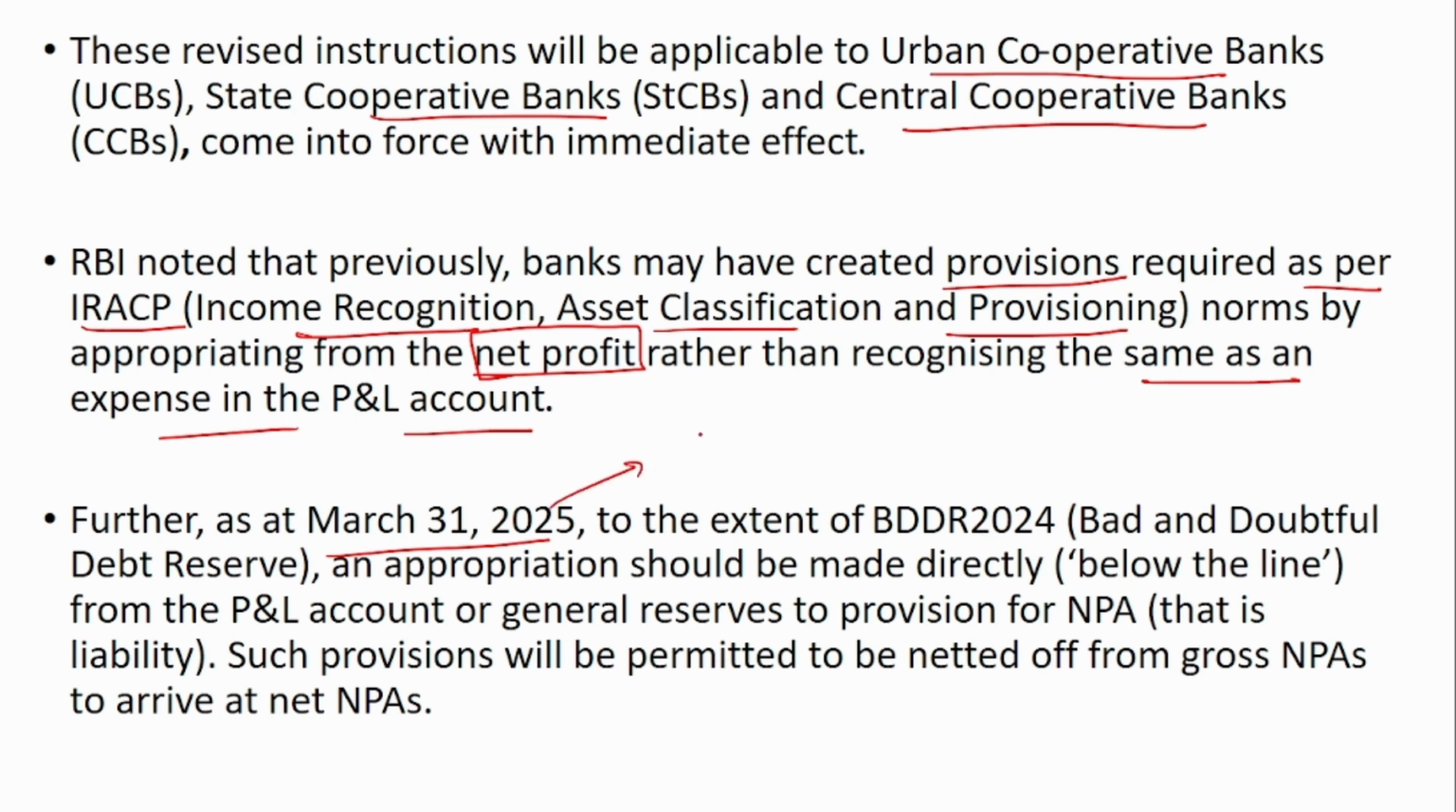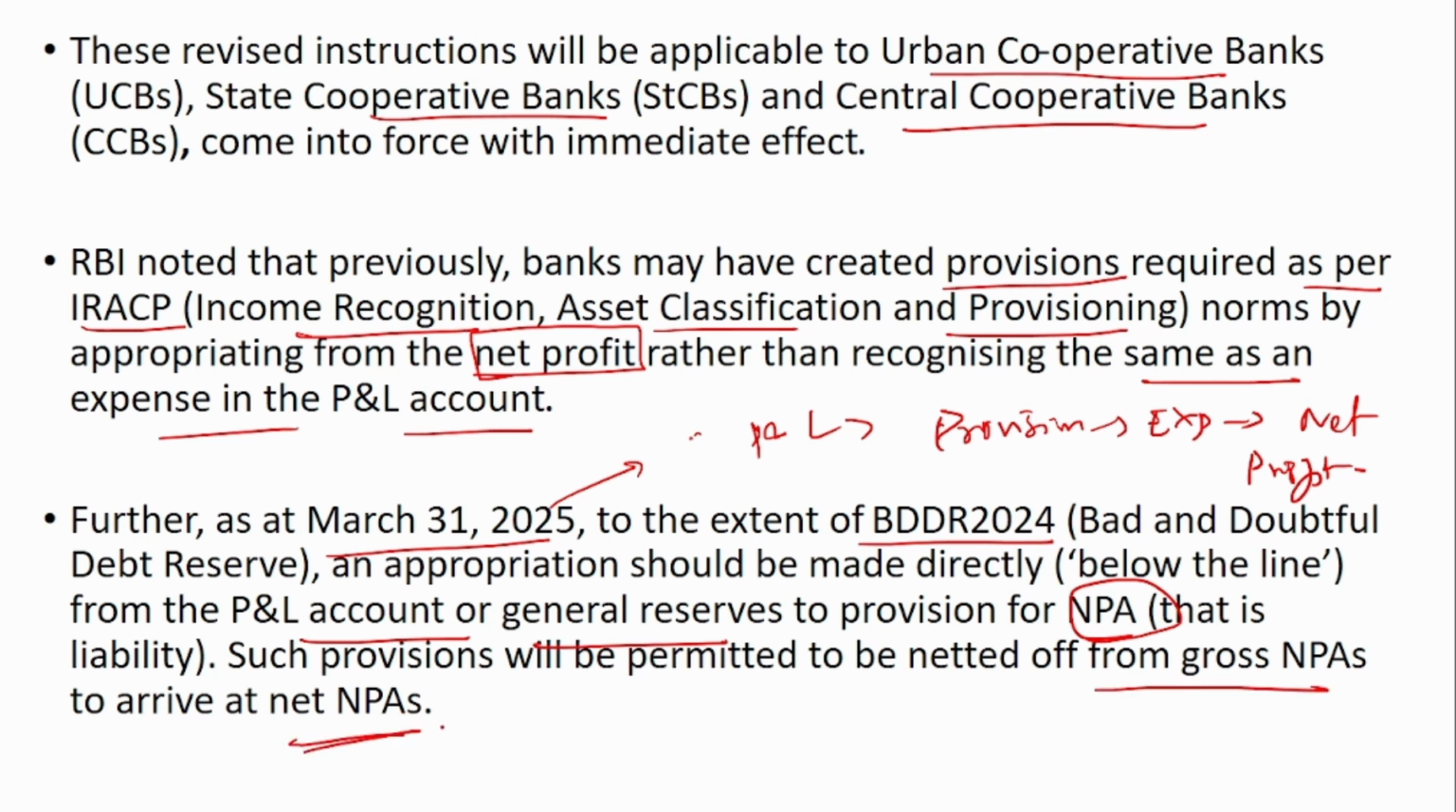In the March 31st, 2025 balance sheet or the profit and loss account, you have to mention this provisioning as an expense before calculating the net profit. So what they have told is that for the BDDR 2024, an appropriation should be made directly from the P&L account or the general reserve to the provision for NPA. Such provision will be permitted to be netted off from the gross NPA to arrive at net NPA.